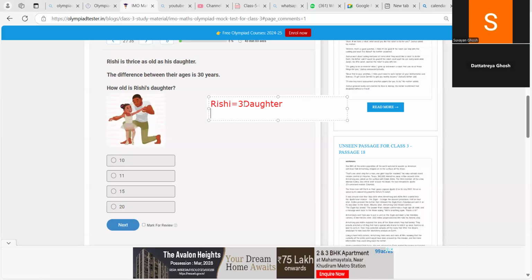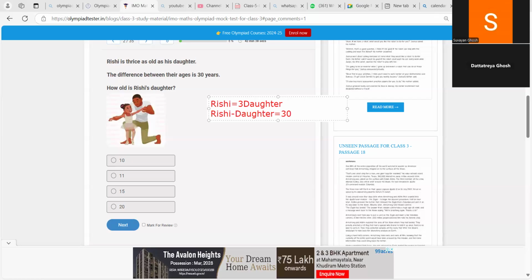Rishi's age is greater or his daughter's age is greater? His age is greater. Yes. Rishi minus daughter is equal to 30.